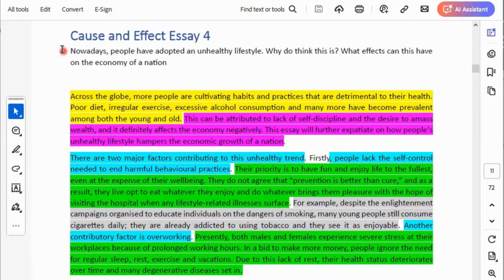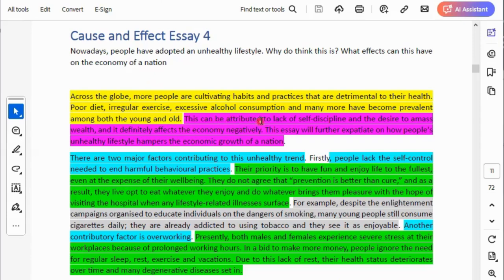What's paraphrase? Say what they have said in the question prompt, but change some words. Okay? To paraphrase the question prompt, what can you do? Change some words, rearrange the words in the sentence, or introduce new words. You can see that in this paraphrase now, I've introduced a lot of new words. That's paraphrase of the question prompt. And then after that, what do we have? We now have our thesis statement. Look at the thesis here.